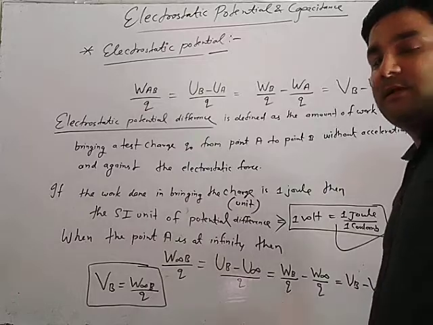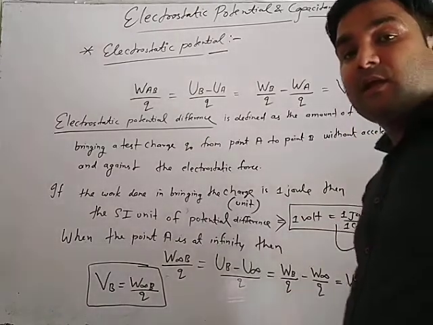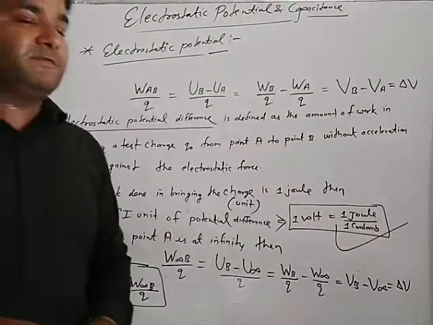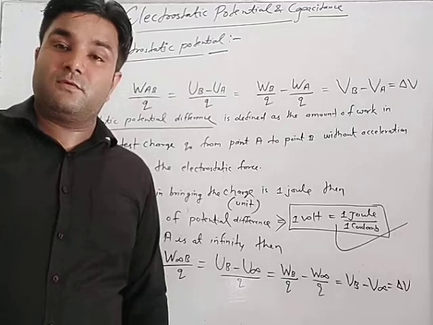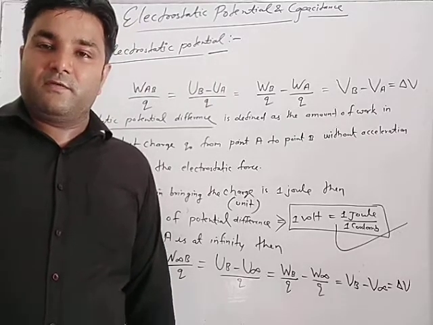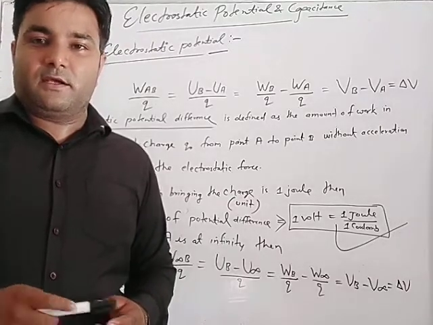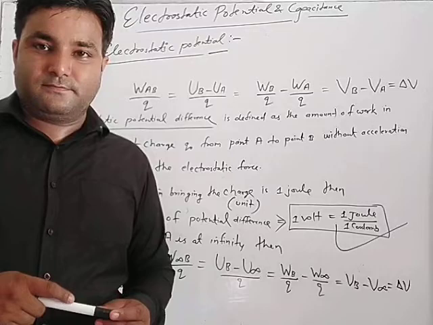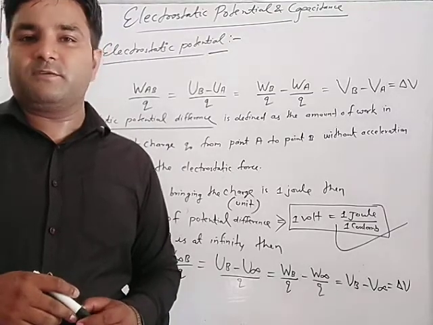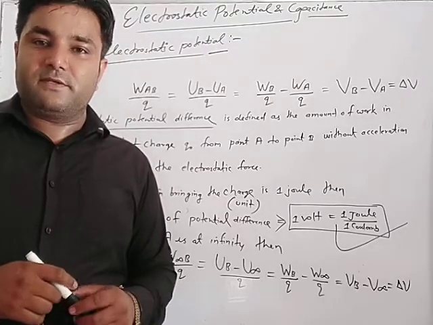Then after this, the concept of conservative forces. We all have to understand this concept. First of all, we have to show that the work done in a closed path is zero. Whenever the work done in a closed path is zero, then the forces are conservative in nature.